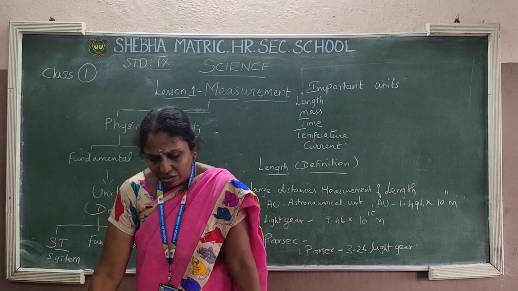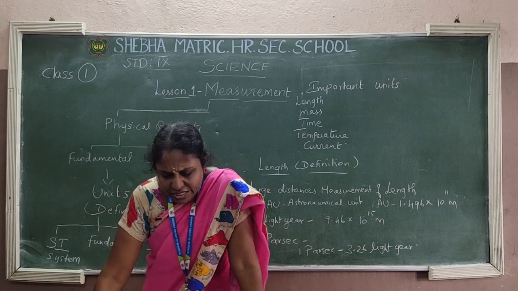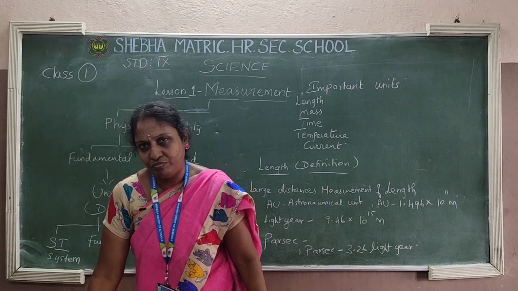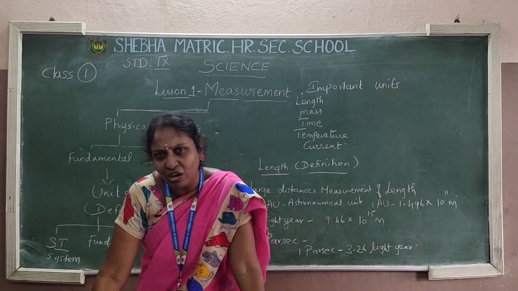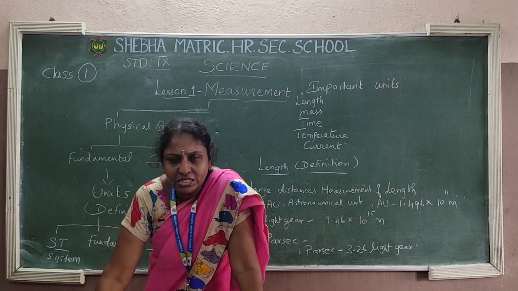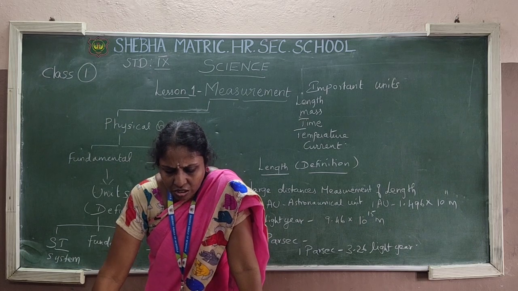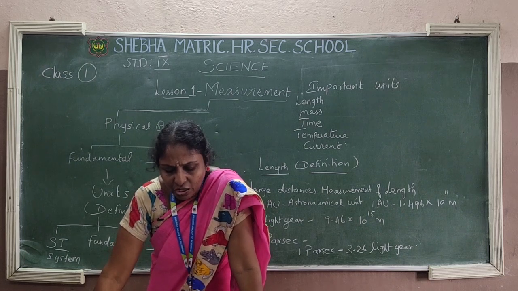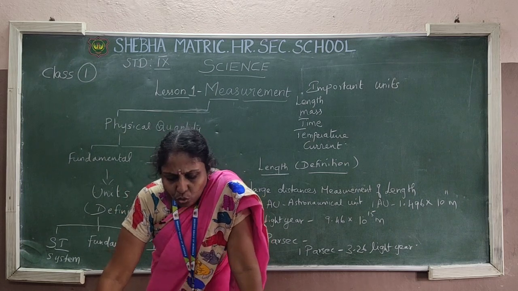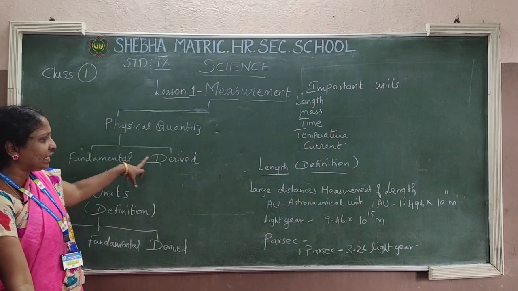Under measurement, we are going to talk about physical quantities. What are physical quantities? A physical quantity is a quantity that can be measured very easily. That is called a physical quantity. So two definitions I said now. Measurement is the determination of size or magnitude of a quantity. A physical quantity is a quantity that can be measured very easily. It can be divided into two types.